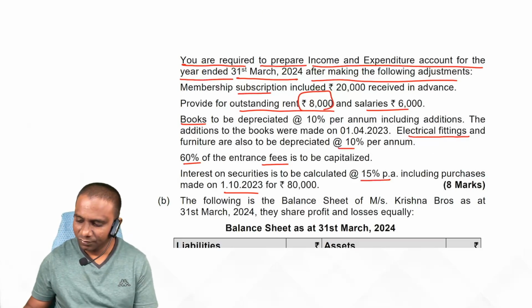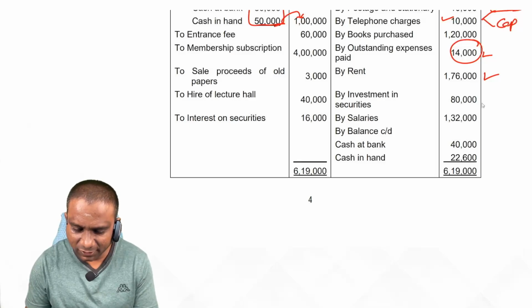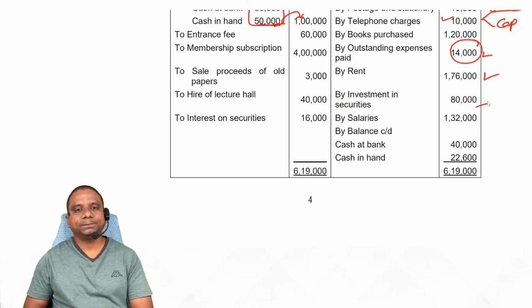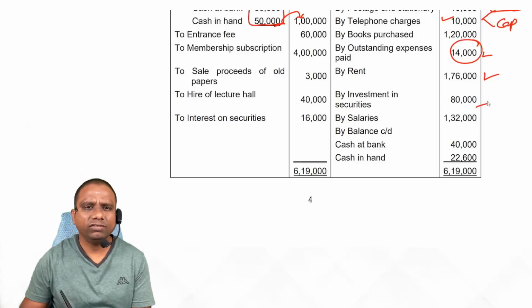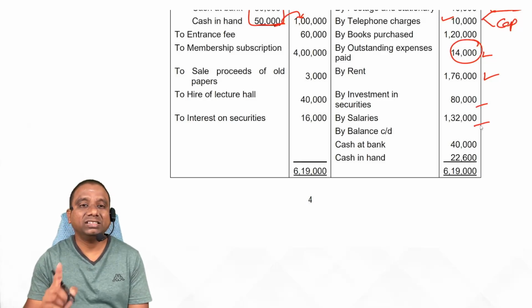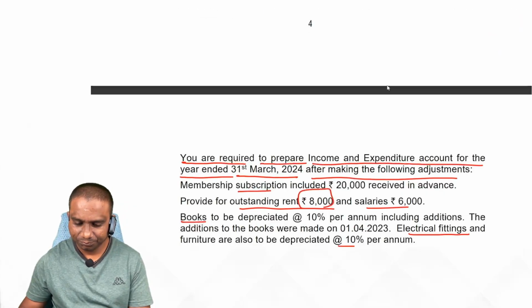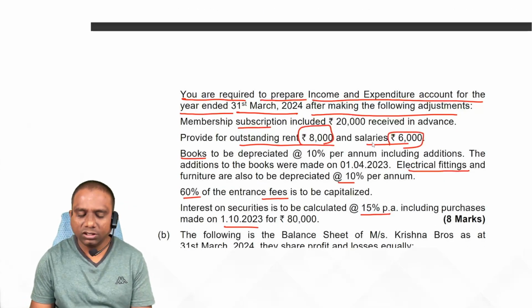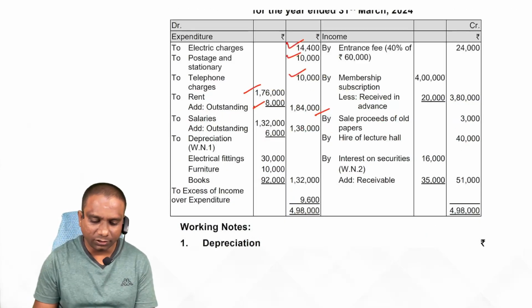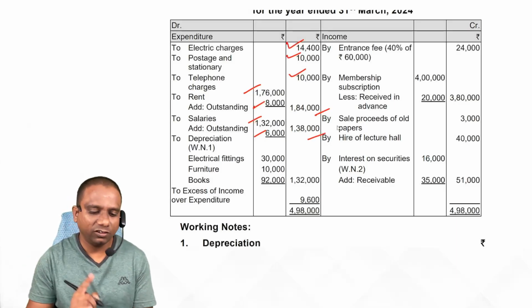Next one. This is very, very logical, students. Next, investment in securities. This is added to the investments we already have. Next, salaries. This is nothing but salaries paid, 1,32,000. Still outstanding, 6,000. Total salaries 1,38,000. Do remember, 1,32 plus 6 is 1,38. The 6,000 rupees is shown on the liability side of the balance sheet.